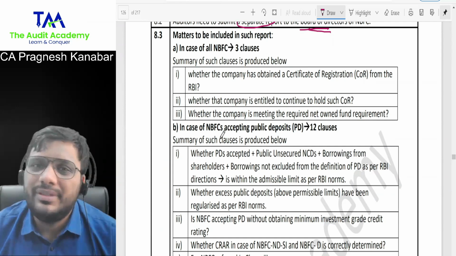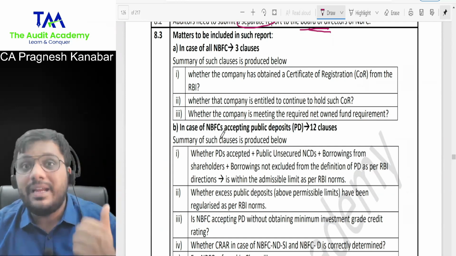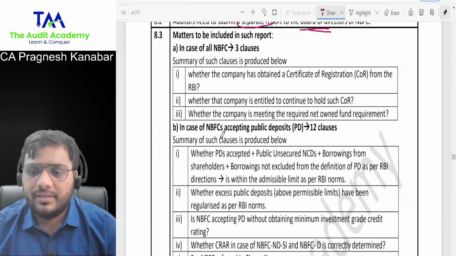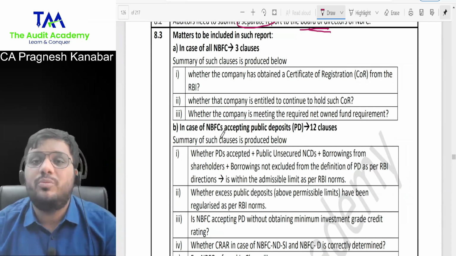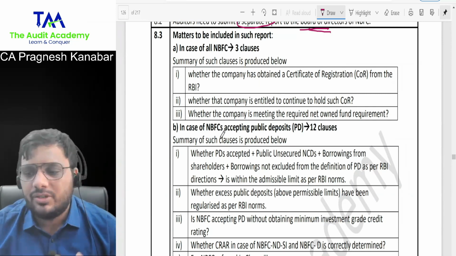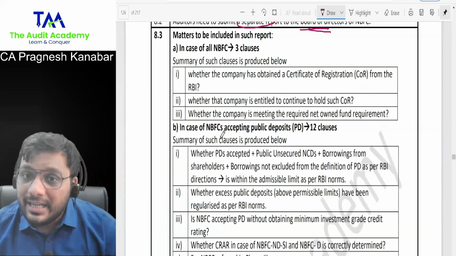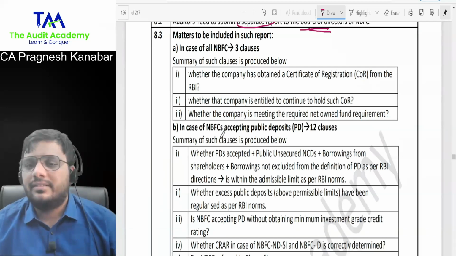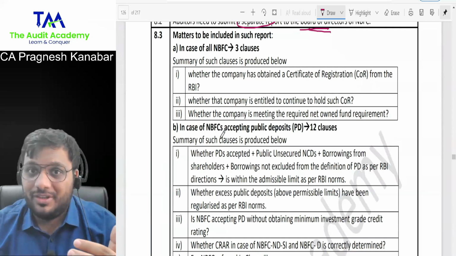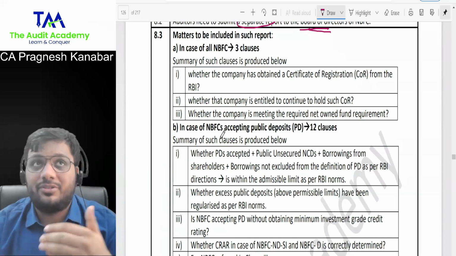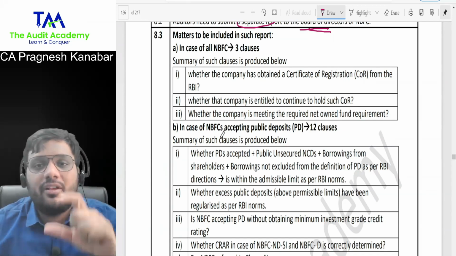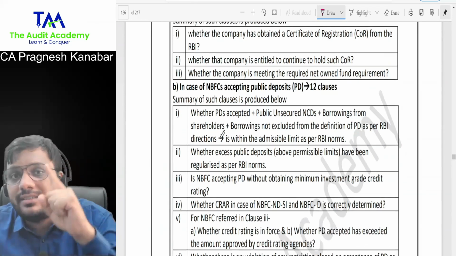Because if a question is asked from these clauses, and there is a question on this clause in the module question bank, it's not like they're ignoring this. So if a question is asked on these clauses, at least you should be in a position to write it. Are you getting my point? I will cover it smartly in a shorter time, but ensure that you are not filtering further than this. Don't create summaries of summaries. There are few things where I've printed summaries, but you don't create summaries of summaries.